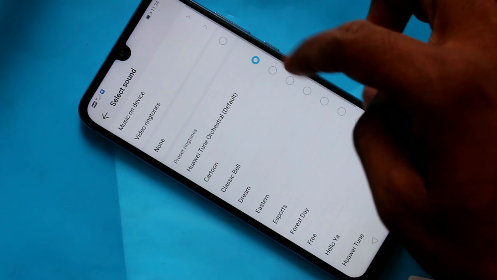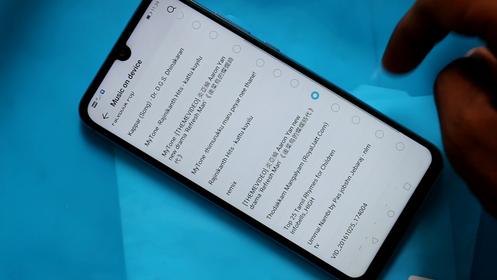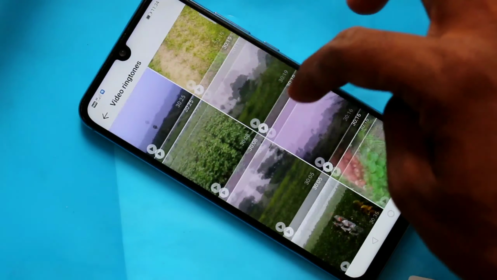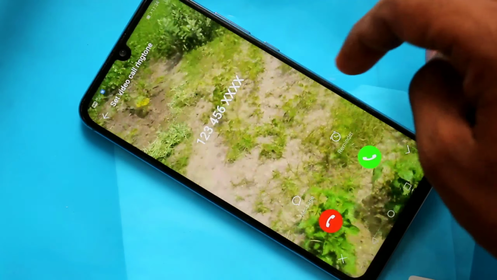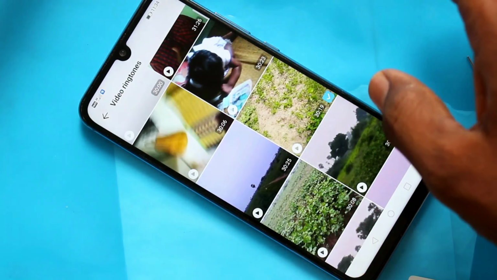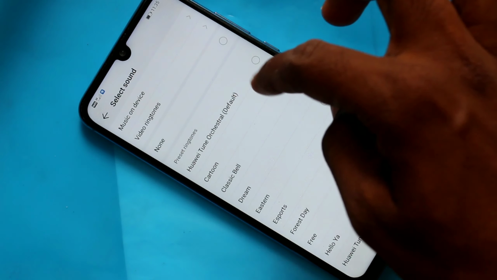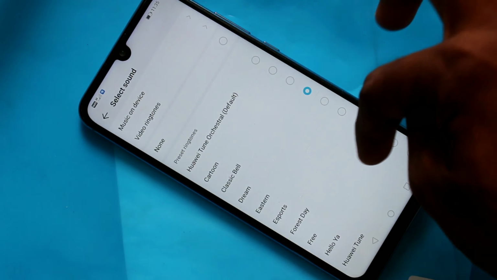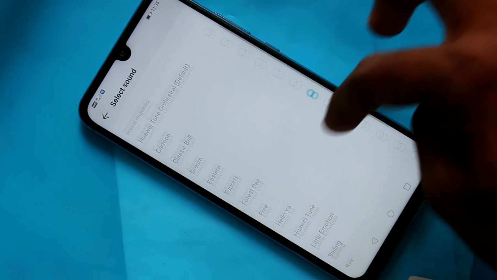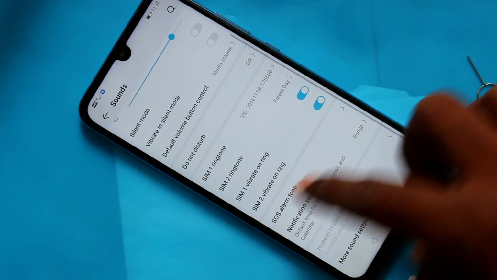In the similar way, you can set SIM 2 ringtone. Selecting a music file, otherwise selecting a video from your gallery. I select this one. Otherwise, set a ringtone from phone ringtone, that is ringtones. You can also choose none if you don't want to set any ringtone for the same too.